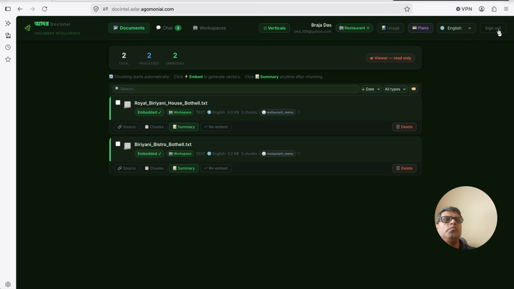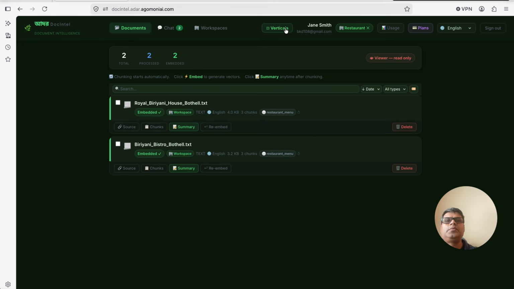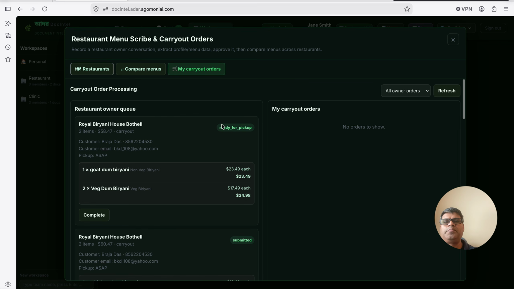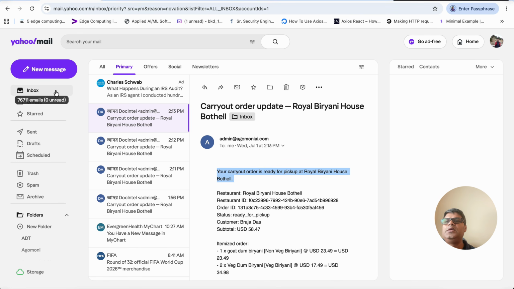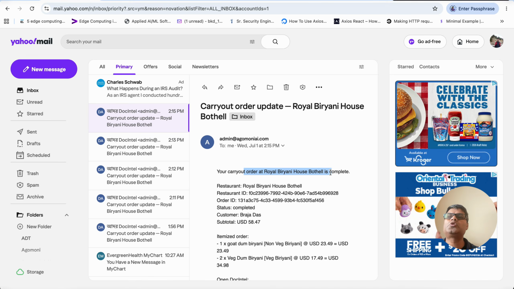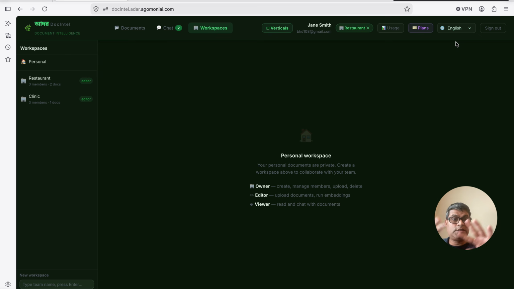So, ready for pickup. Now I want to go to the restaurant owner view. Let me complete the flow first. I went to the restaurant owner's view, and then I wanted to click this one. It is ready for pickup, so the customer picked it up. When you click complete, the status becomes completed. When the status becomes completed, another email comes saying that your carry out order is complete. So the customer gets another notification. Because they already picked it up, they don't have any reason to pick it up again. The customer paid the money and picked it up at the restaurant. So this is how the entire workflow works.